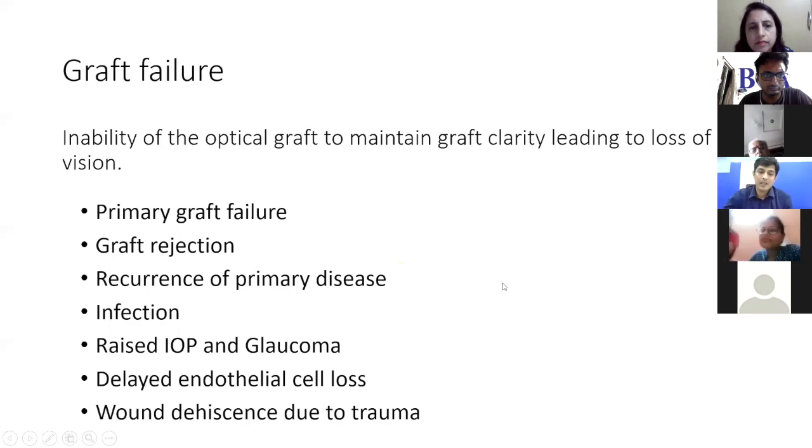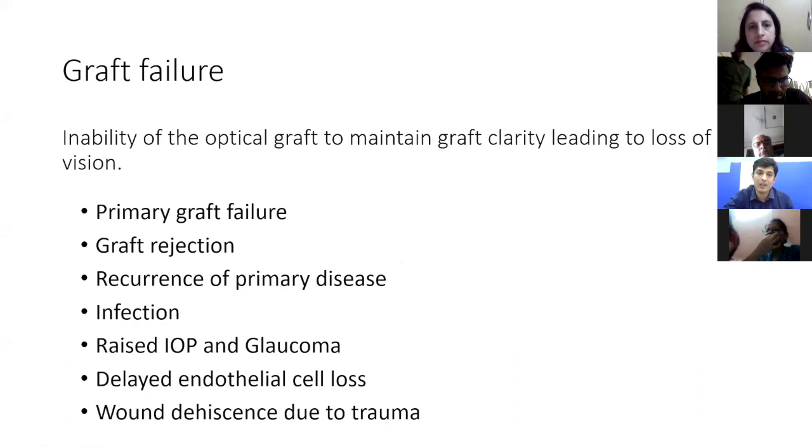Yeah, so basically the difference between a graft failure and graft rejection. Now we should understand that graft rejection is a small subset of graft failure. Graft failure is basically defined as an inability of the optical graft to maintain clarity, leading to loss of vision. Out of all the causes, one cause is graft rejection, which is because of the immunologic process. But you should understand that there are other causes also for graft failure, that is, inability to maintain transparency. The other common cause is the apoptosis of the endothelial cells.